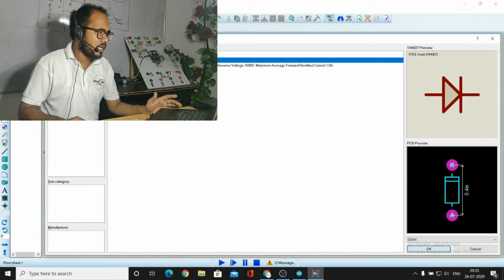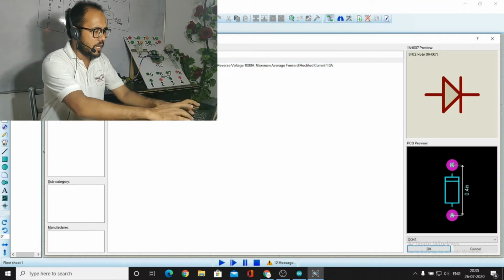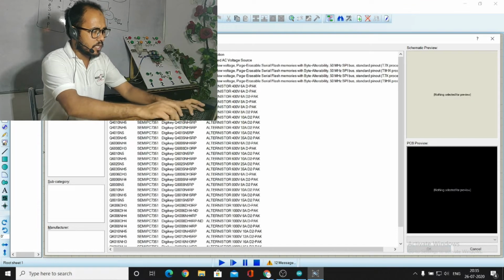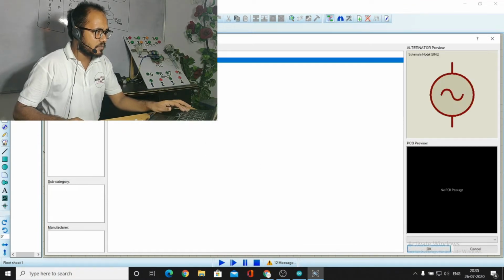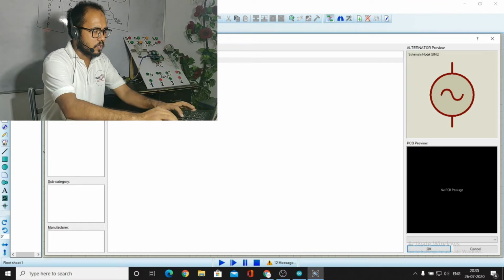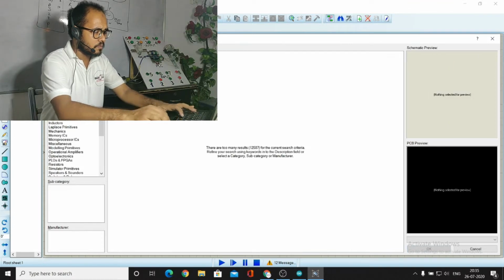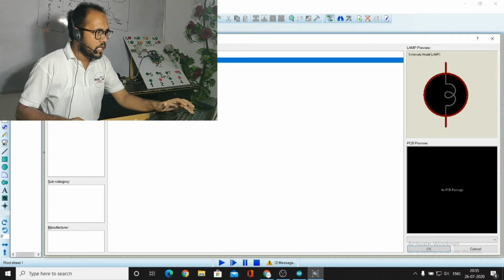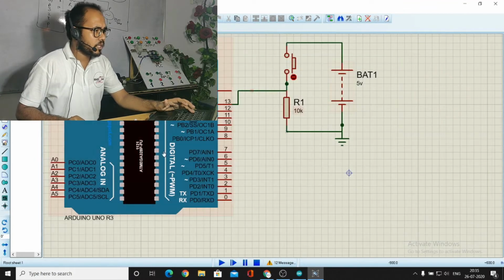Now we need the alternator and the bulb. We require an alternator, as well as the bulb. Okay, now the lamp will be required, so we have to connect this one.